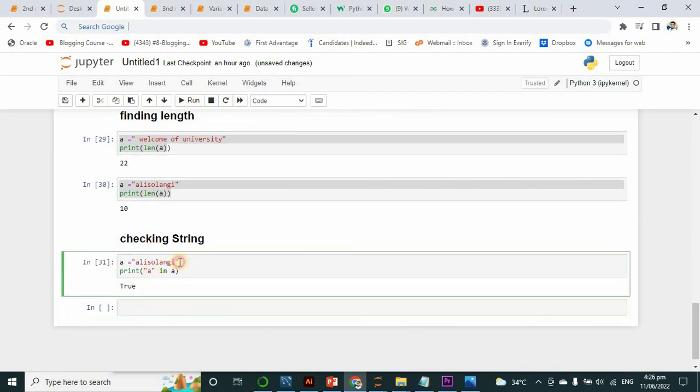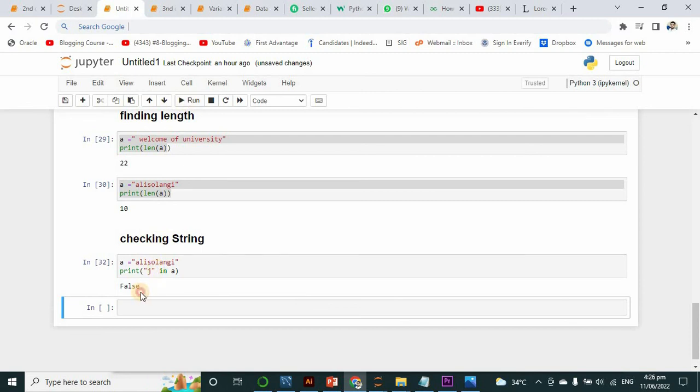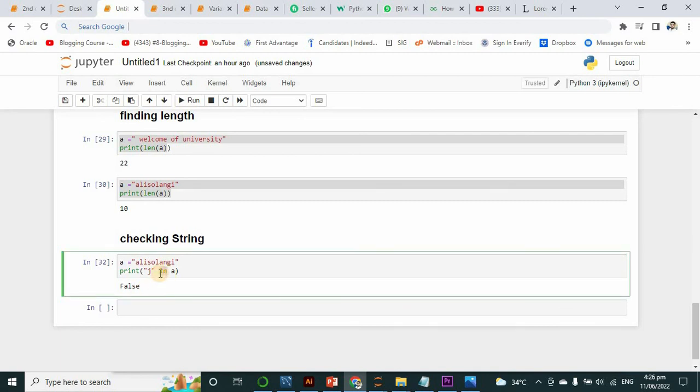If there is no such value, then the result will be False. Just like this, if I give a j, it will print False. See here, False. If you want to find whether a value is in a sentence or statement, you can find that with the in check statement, which tells you whether it is available there or not.